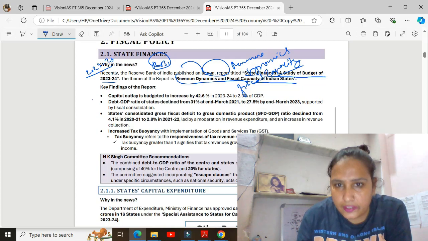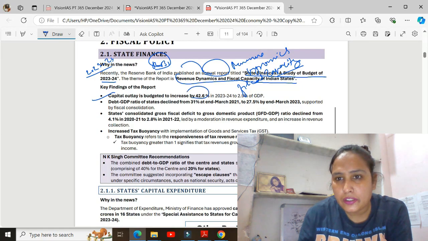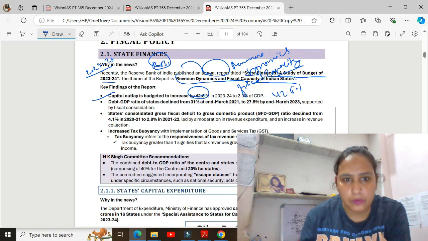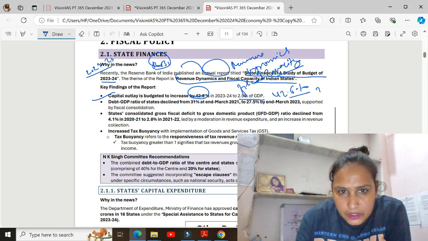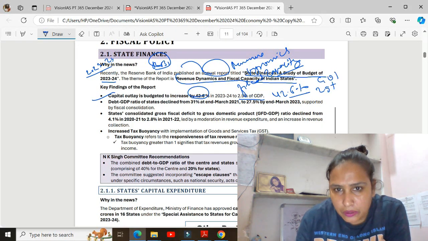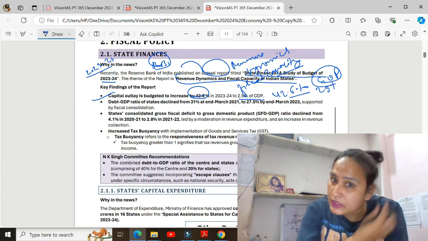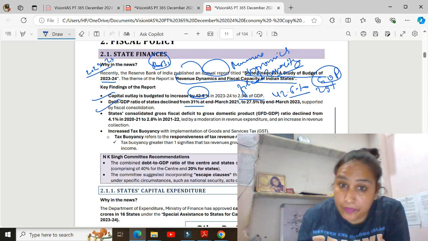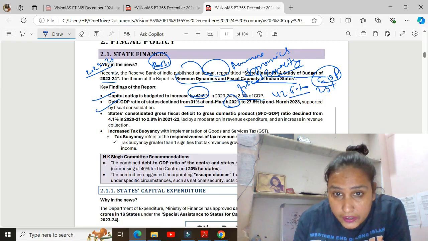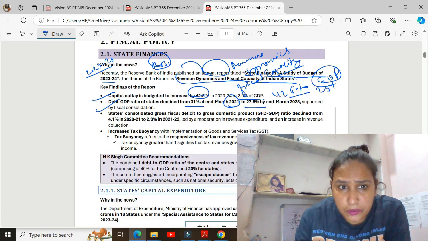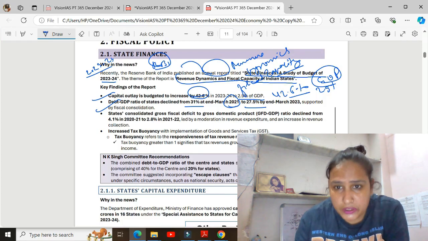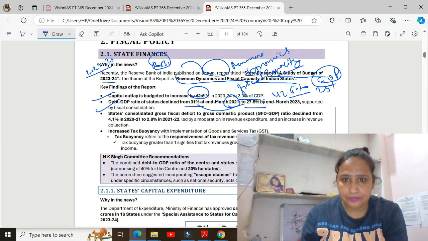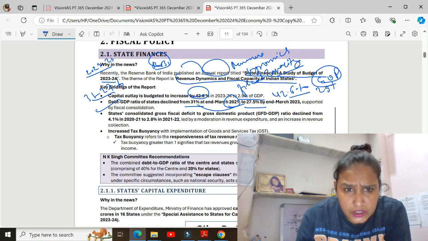Capital outlay has increased by 42.6%, and it is around 2.9% of GDP. And the debt to GDP ratio was 31% in March 2021 and 27% in March 2023. So the debt to GDP ratio declined from 31% to 27%.